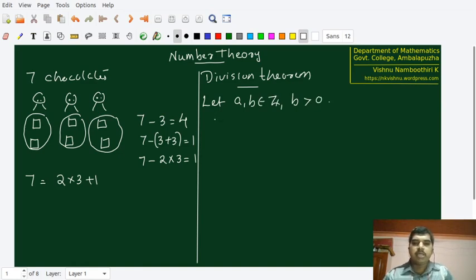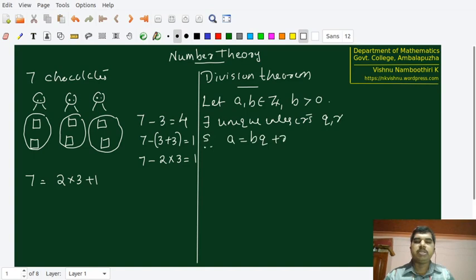What we are going to say is the following. There exist unique integers Q, R such that A is equal to BQ plus R. Not only that, no further distribution is possible. That means that 0 is less than or equal to R, less than B. This is what the division theorem precisely states.